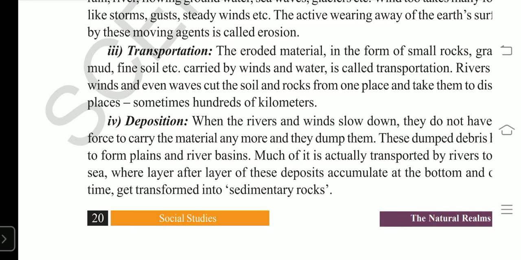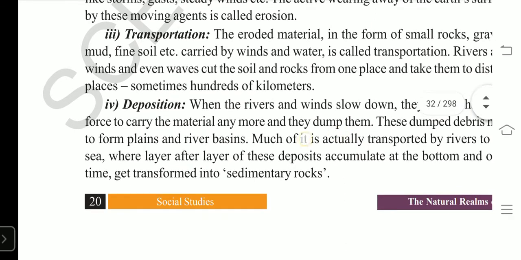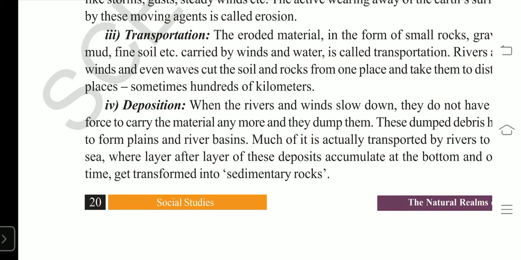In the long run, what happens? This deposited material in the long run transforms to sedimentary rocks. When layer by layer, these eroded particles, that is debris, are deposited at a place, after a long time, it turns to a rock. That is to be called sedimentary rocks.